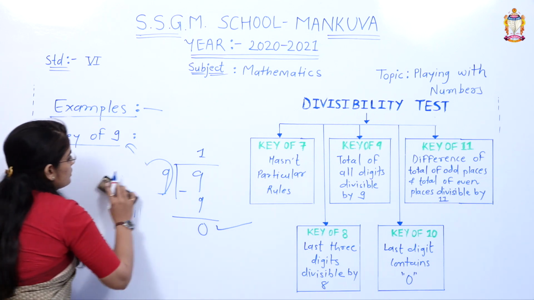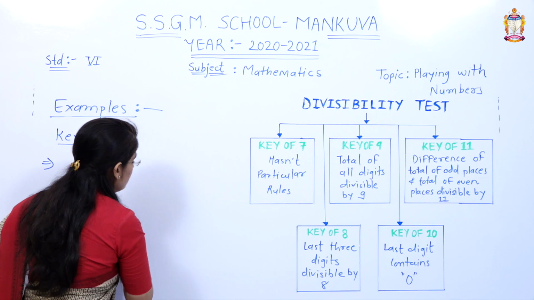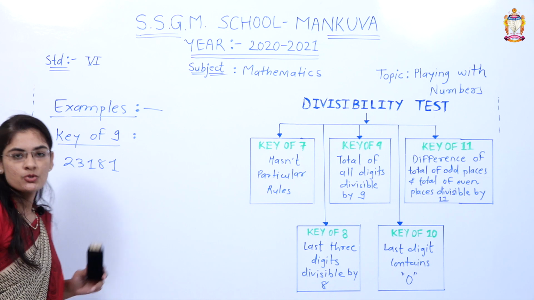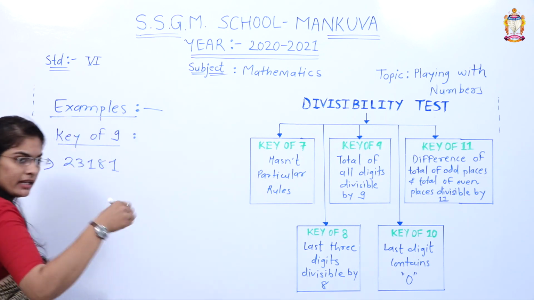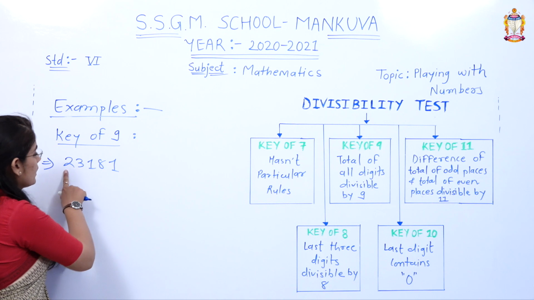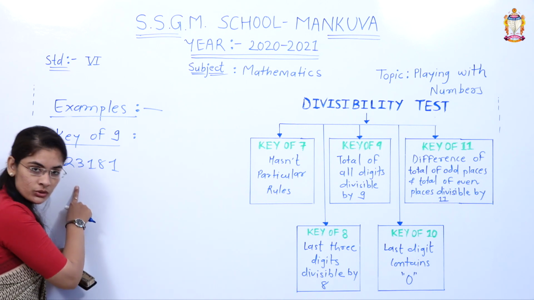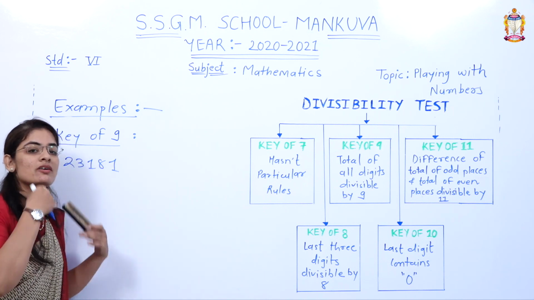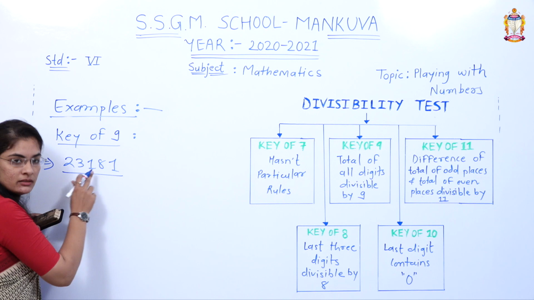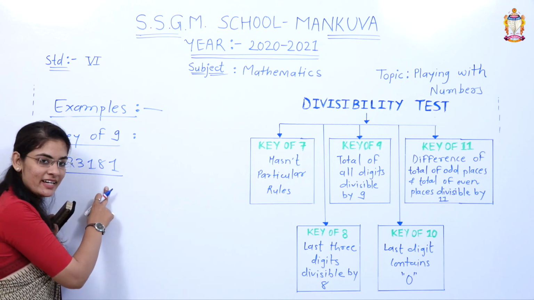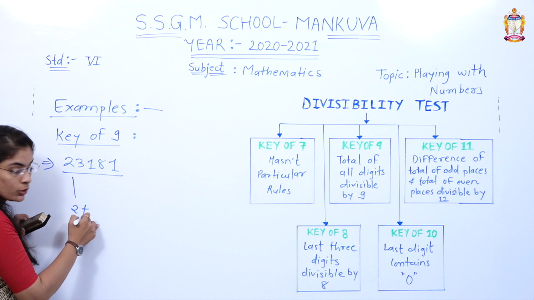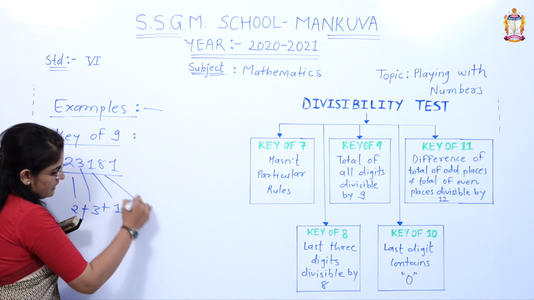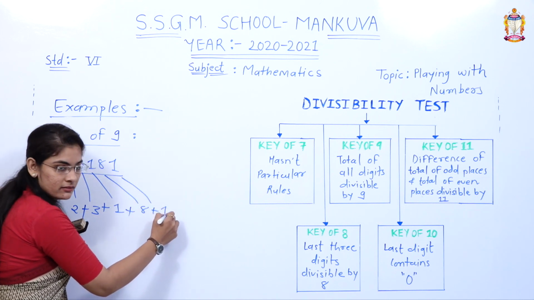Okay, now come to the next example. Suppose we are taking 23181. Any number you can take. What is the rule? Do the total of the digits of the given number. Which is the given number? Here it is, right? 23181. So we have to do the total: 2 plus 3 plus 1 plus 8 plus 1.